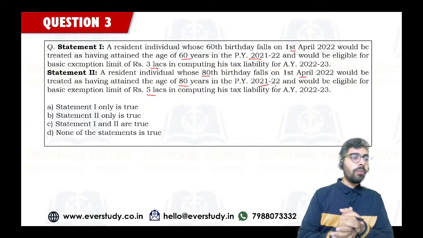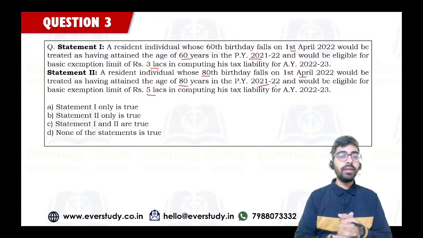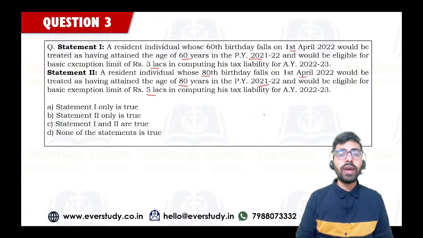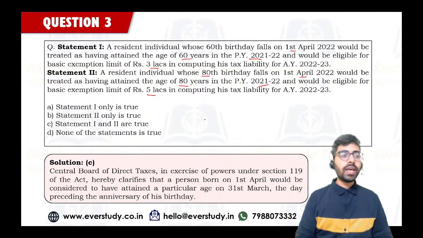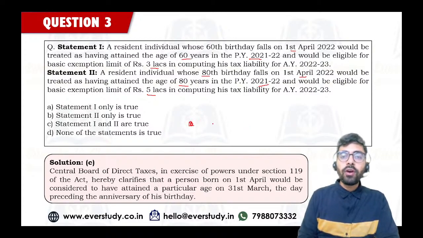Some people are saying option D would be the answer. So there is a little confusion between C or D, which I can see in the comment section. But most of the people are saying C, which is perfectly fine. There is a clarification which has been given by the Central Board of Direct Taxes. And as per this clarification, if your birthday falls on 1st April, okay, your 60th birthday is falling on 1st April.